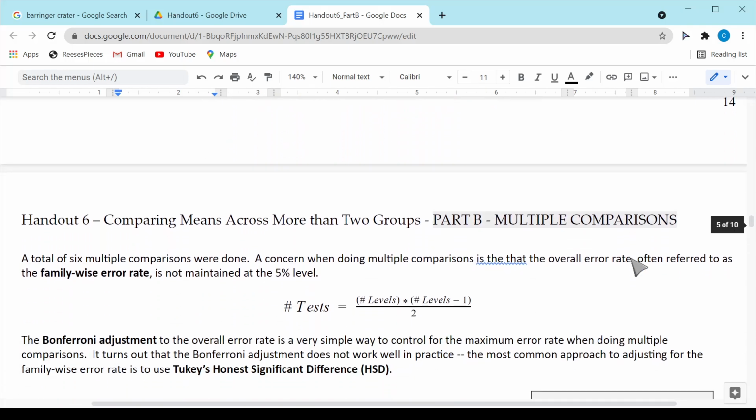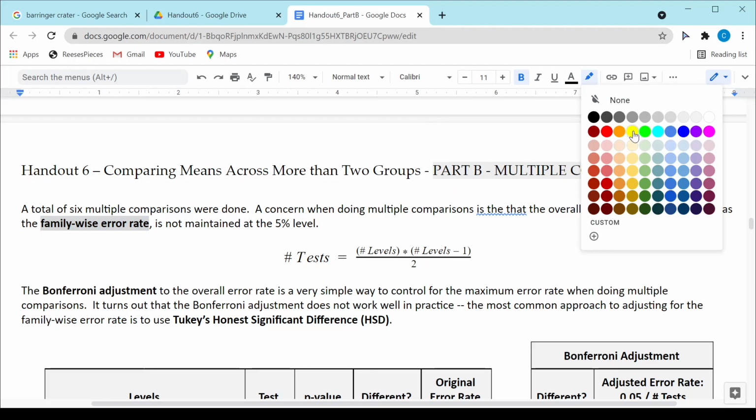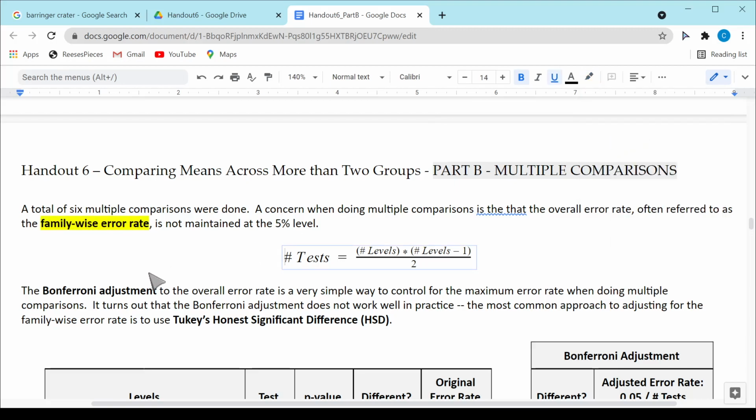Okay, there is one caveat though in those tests that I just completed, or there's one issue that comes up. And that is the family-wise error rate. So that's an important idea here that we're going to talk about now. When we do lots and lots of tests, each at a 5% level, when I get all done with all of my comparisons and all of my tests, I am not going to have a 5% error level anymore.